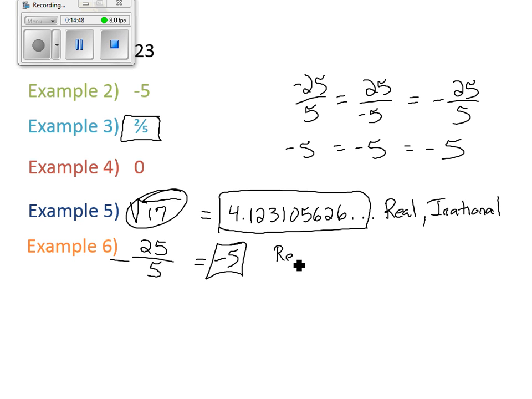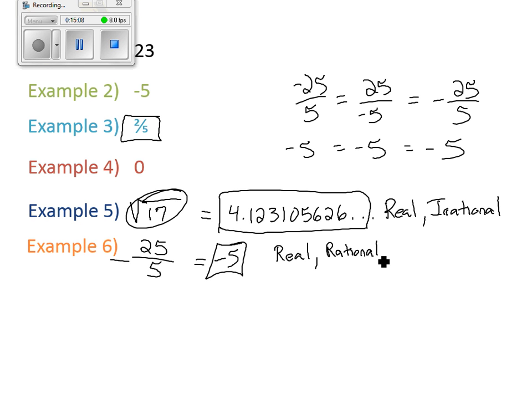Yes. Rational or irrational? Rational. Why? Because it can be a fraction. That's the key. Negative 5 over 1. It's rational if it can be a fraction. Okay? Because that's the definition.